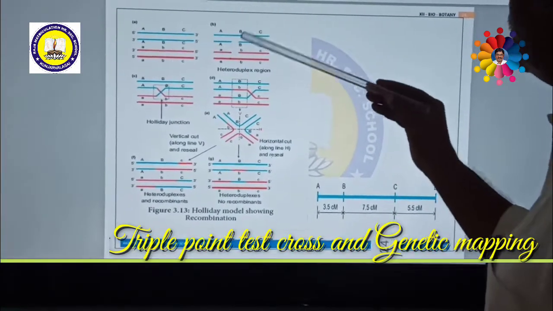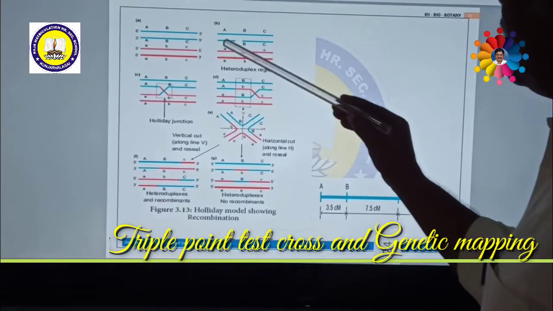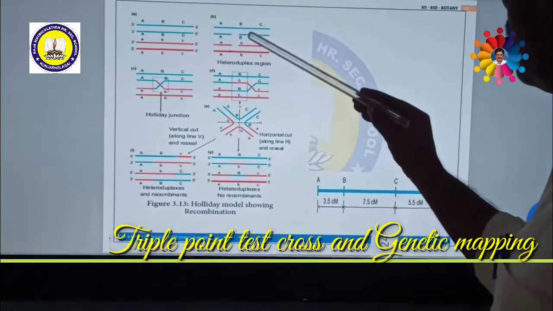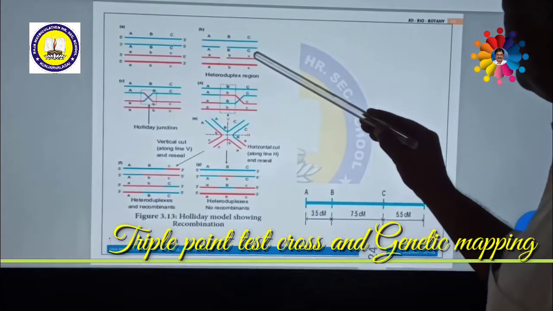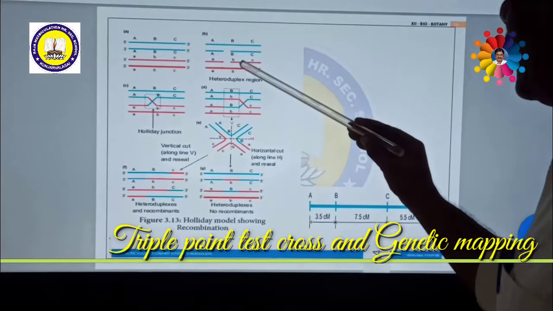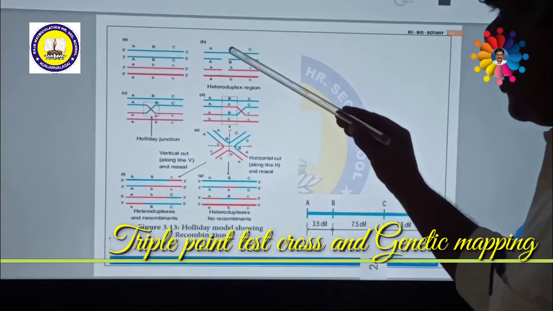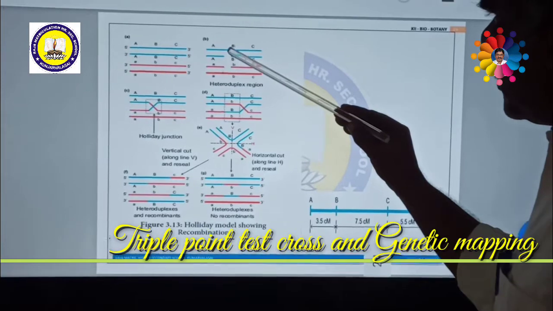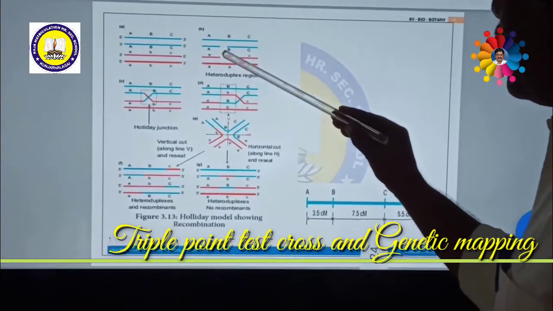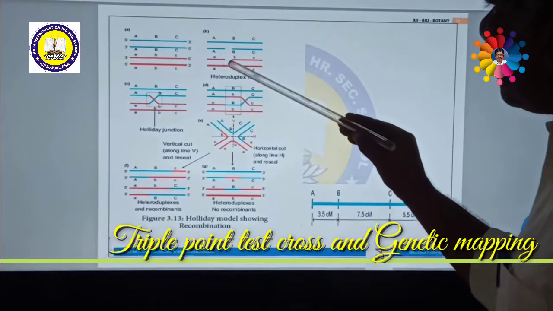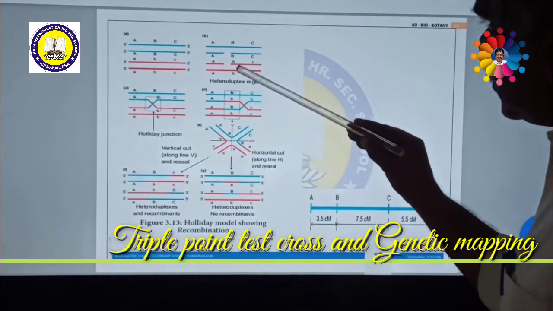After the pairing takes place, the non-sister chromatids of DNA are cut with the help of an enzyme called restriction endonuclease. After cutting, these are exchanged.